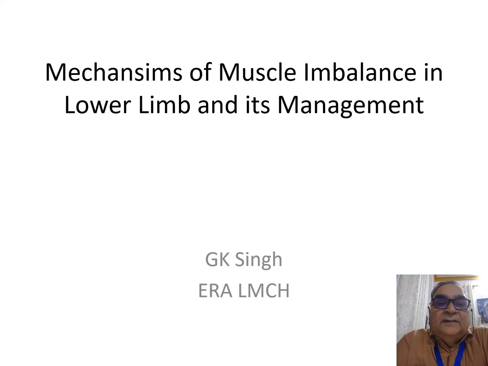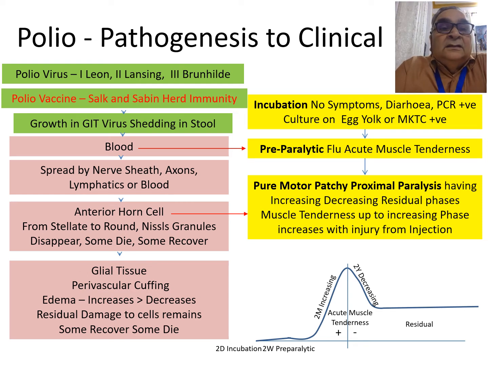Let us understand the mechanism of muscle imbalance in the lower limb in post-polio residual paralysis and its management. The pathogenesis of polio first. The viruses Lansing, Leon, and Brunhilde can be weakened and given as oral polio or Sabin vaccine. Being released by the fecal-oral route, they can cause herd immunity.